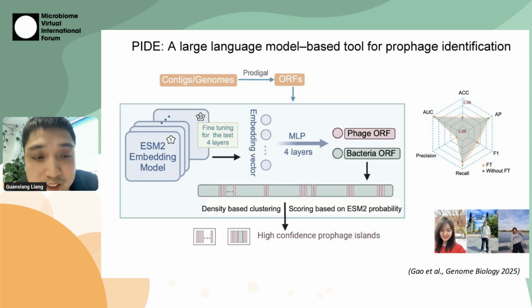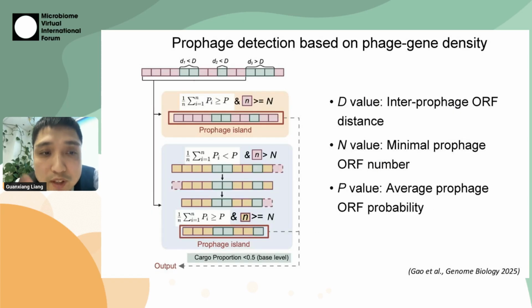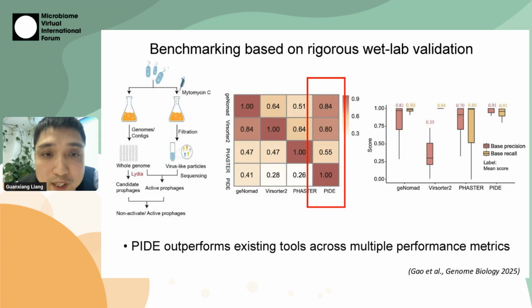If this large language model can distinguish these phage proteins, we can go back to the bacterial genome and identify the location of each phage gene. Then we calculate the phage gene density, and we can find high-confidence prophage islands. Those regions may be prophage islands. And this is the algorithm that we use for phage gene density calculation.